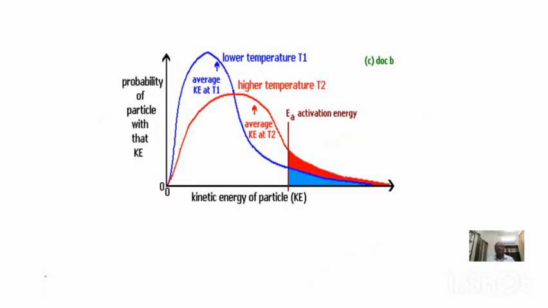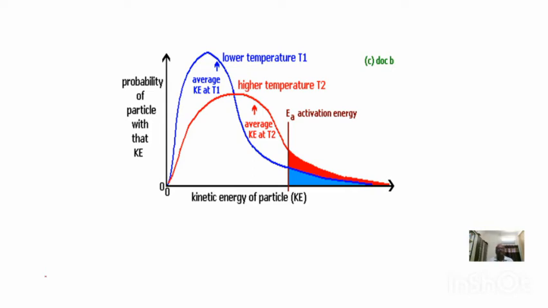Next, when we were discussing the temperature quotient, we said that when the temperature of a reaction increases by 10 degrees centigrade, the rate constant of the reaction increases by 2 times. Why does it happen? We can explain it with the help of this graph. This graph is drawn between the fraction of molecules versus kinetic energy. We can also call this the Maxwell distribution of molecular speeds, because the kinetic energy is directly proportional to the speed of molecules.